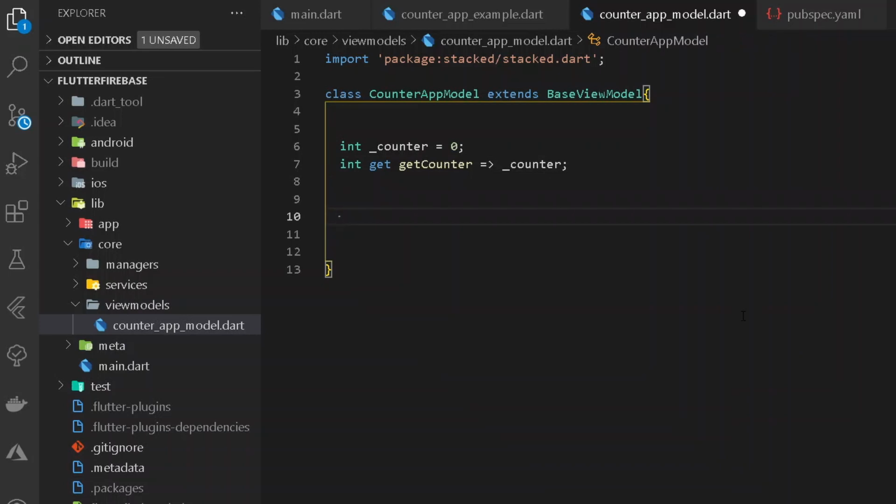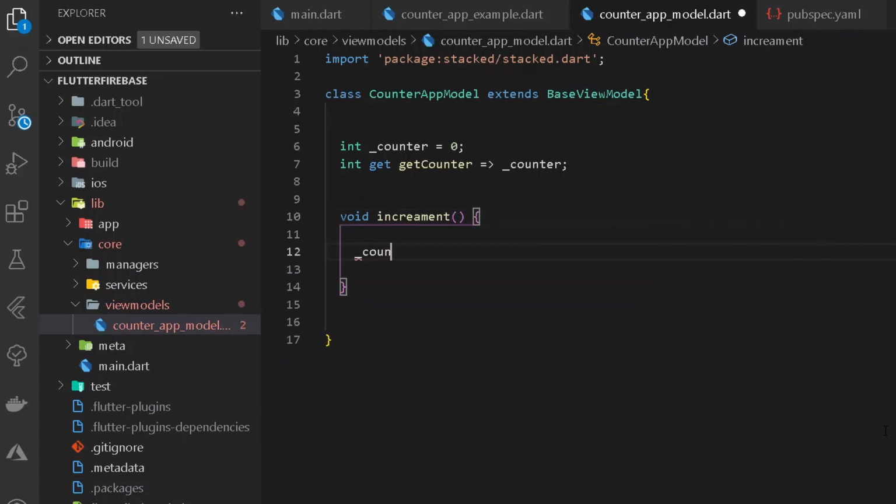And once we have our initialization, let's have two different methods for increasing the counter and also decreasing the counter. For that, let's have a new void increment. Under this method, we shall be doing nothing but only increasing our counter. So here I shall be having counter plus plus. After having this increment, let's notify all the listeners. So here I shall be having notify listeners.